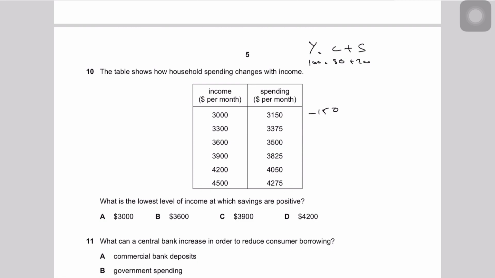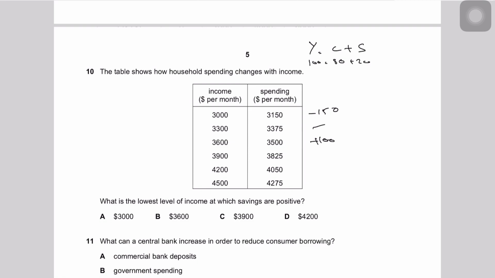So obviously you will have a negative saving. Again, I don't have a calculator, so I won't be able to get the exact figure right now. So in the third one, it says income is 3600 and spending is 3500. Here we see that since spending is less than income, there's a positive 100. Well, I don't need a calculator to calculate this. So 3600 minus 3500 gives us positive 100.